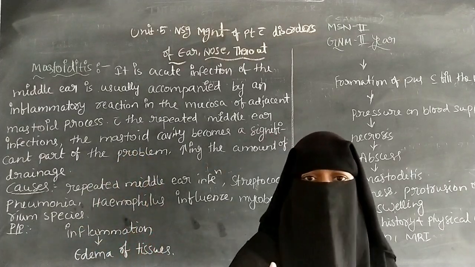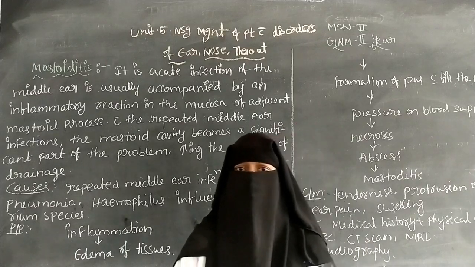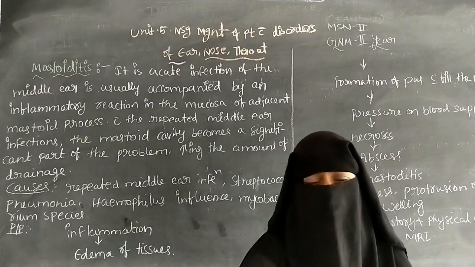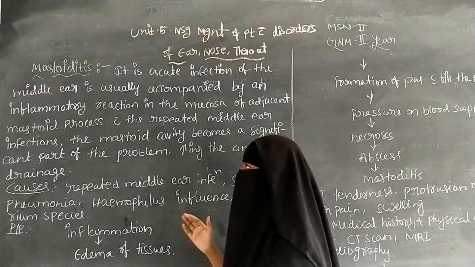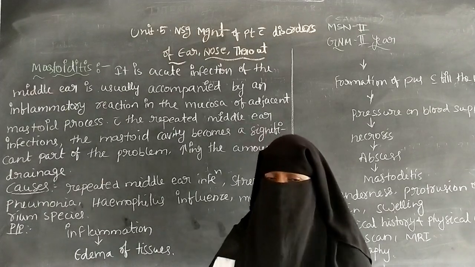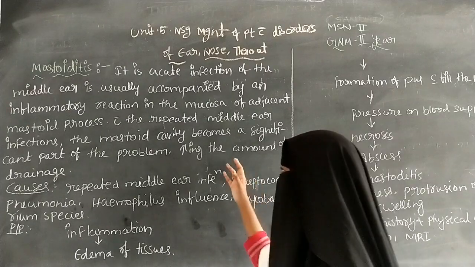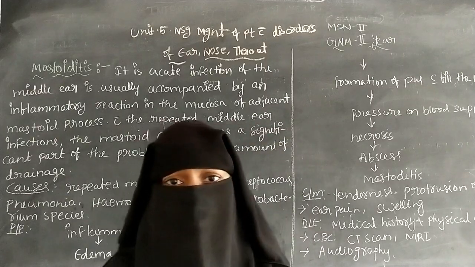Because of this mastoiditis there is a continuous drainage from the ear. There is pus formation or blood. The drainage can occur from the middle ear. Because of mastoiditis there is inflammation or infection in the middle ear, and continuous drainage from the ear can occur.